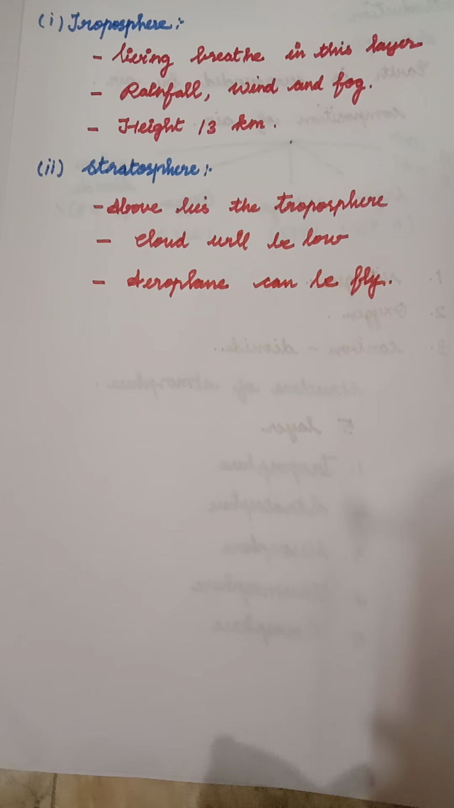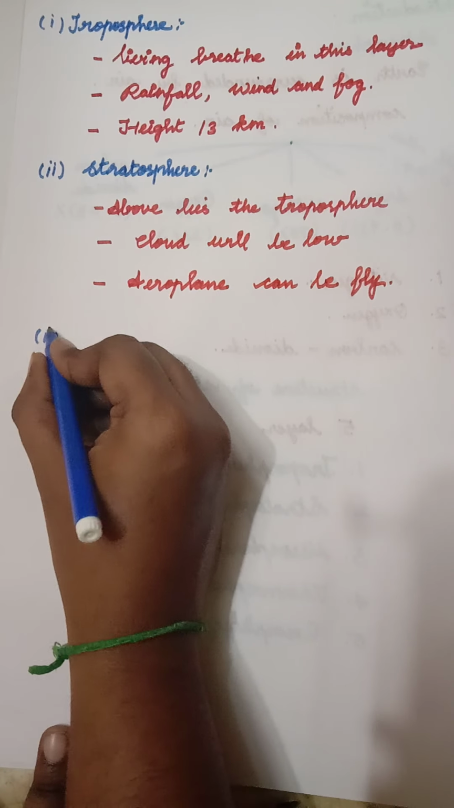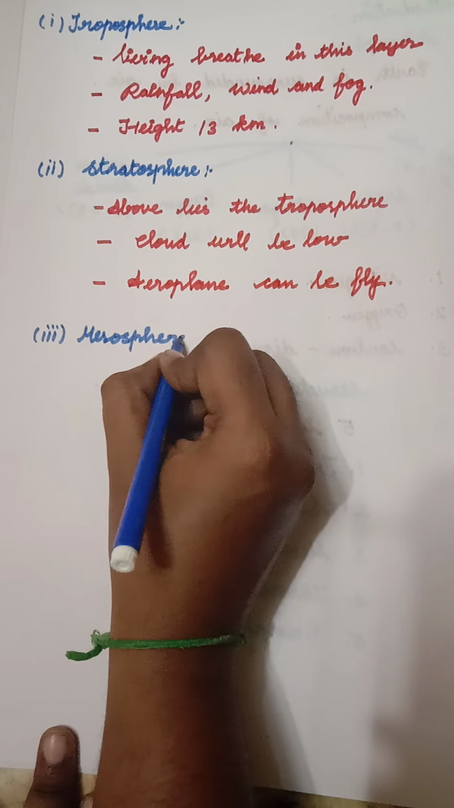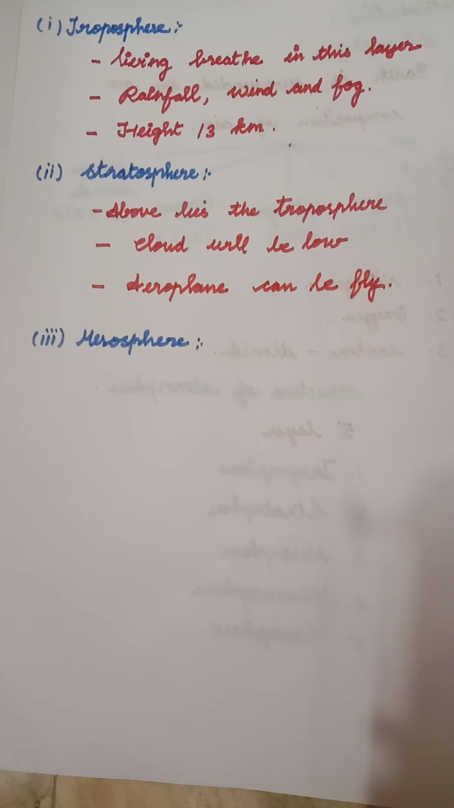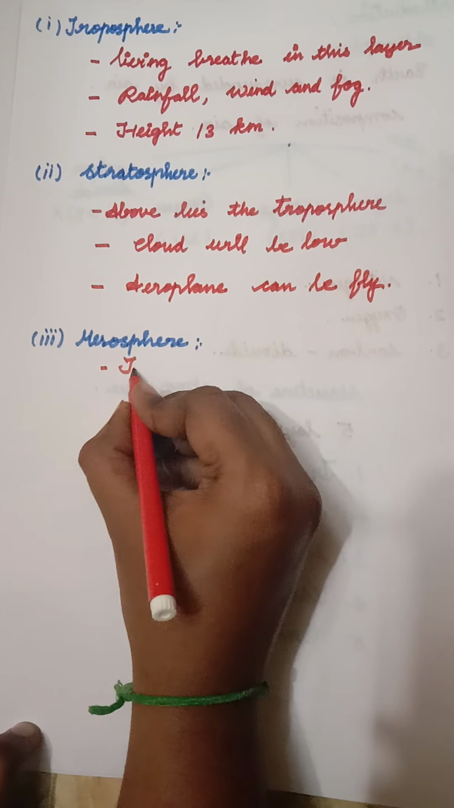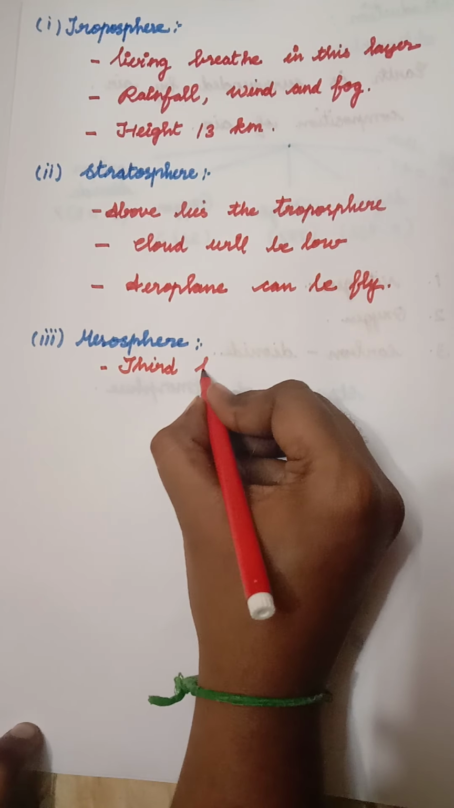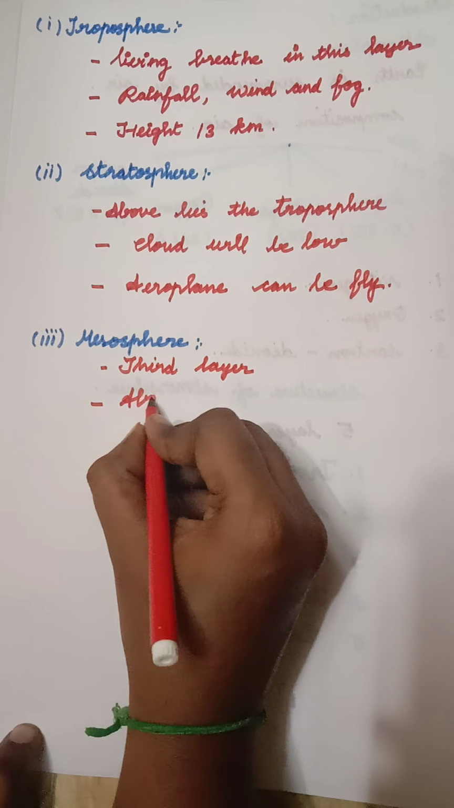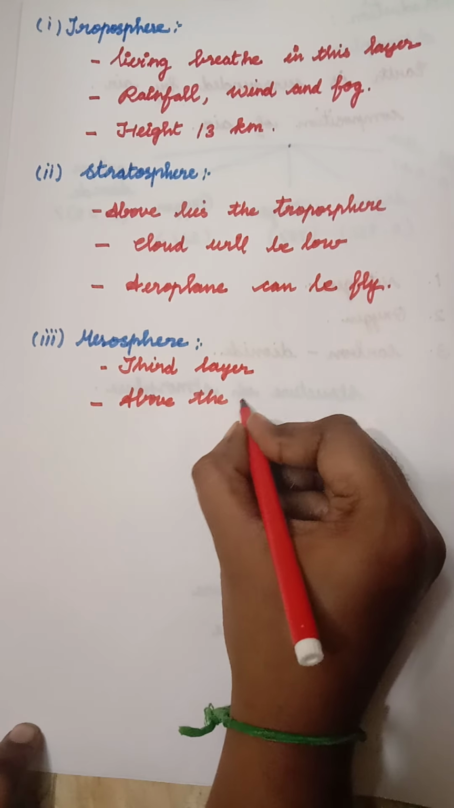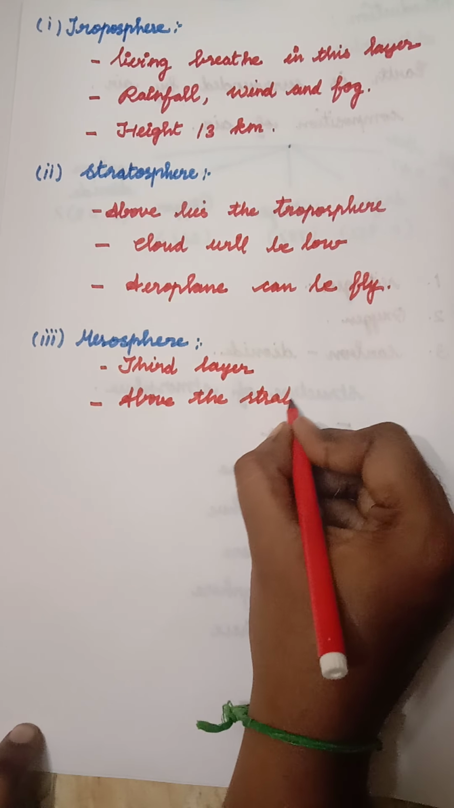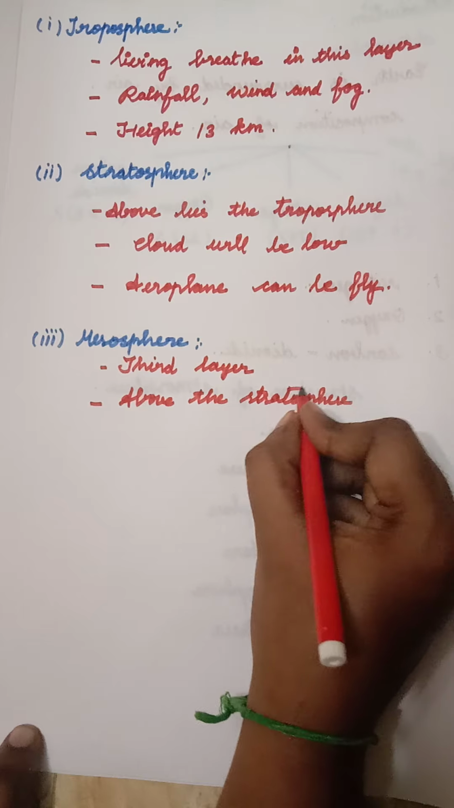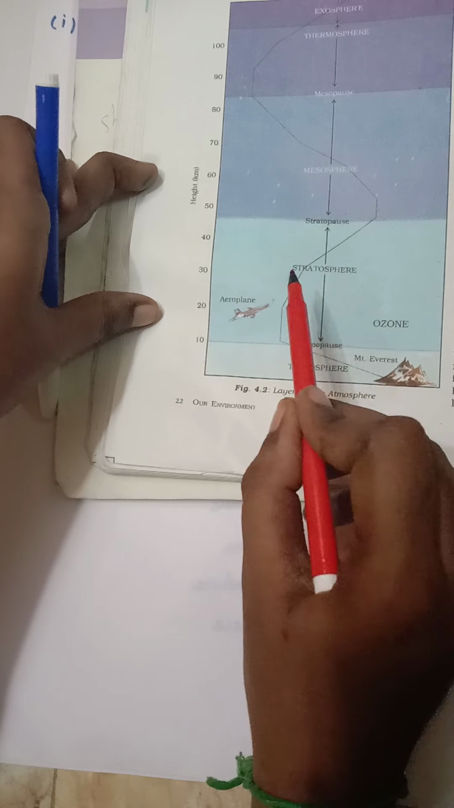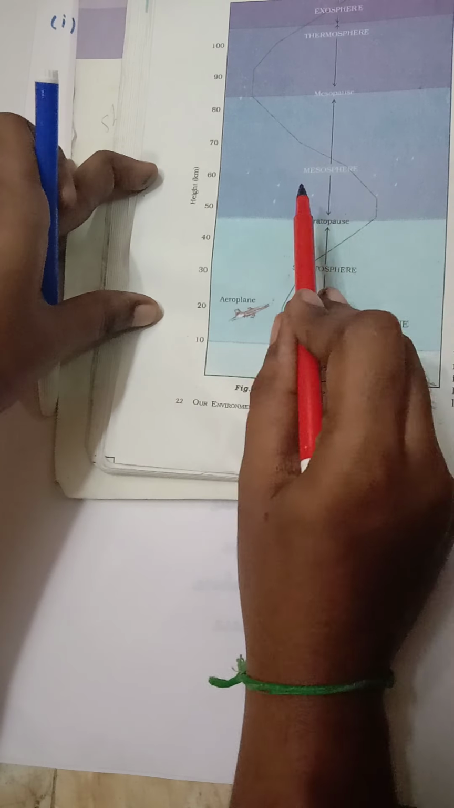The third one is the mesosphere. It is the third layer, and it is above the stratosphere. I will show the picture. Children, can you see here the troposphere? Above that is the stratosphere, and above this the mesosphere.